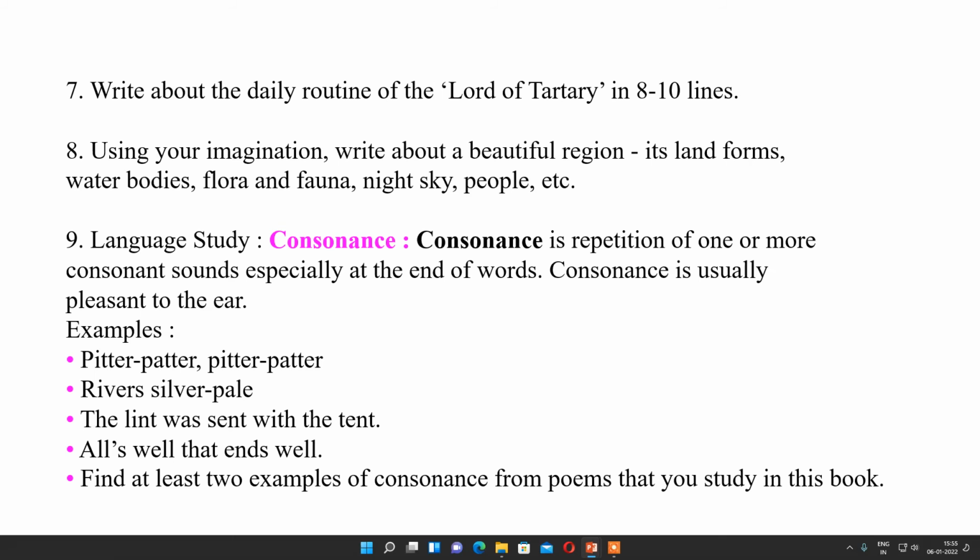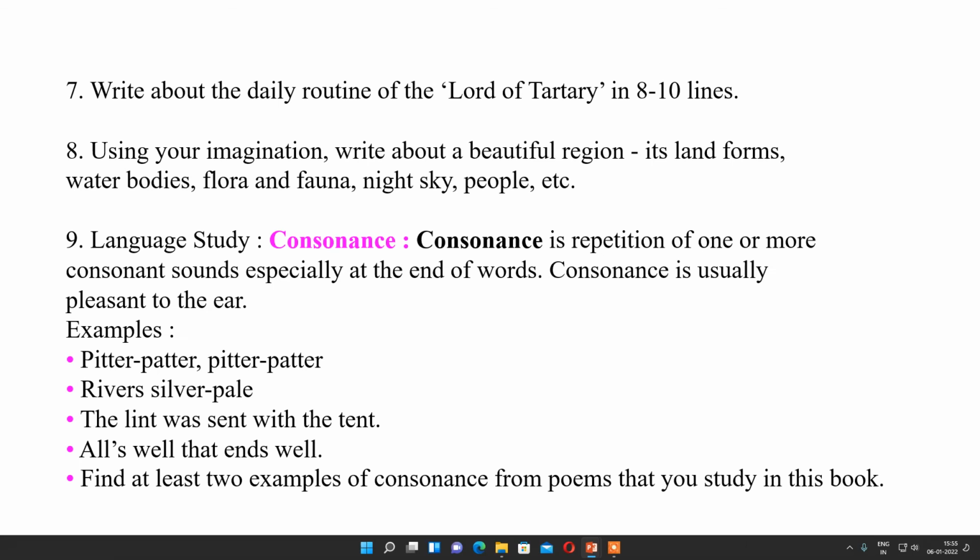So here you can see repetition of one or more consonant sounds. Here the repetition of T is there. Peter, patter. So repetition of one or more consonant sounds, especially at the end of the word. So ter is coming at the end of the word. So that is called consonance.